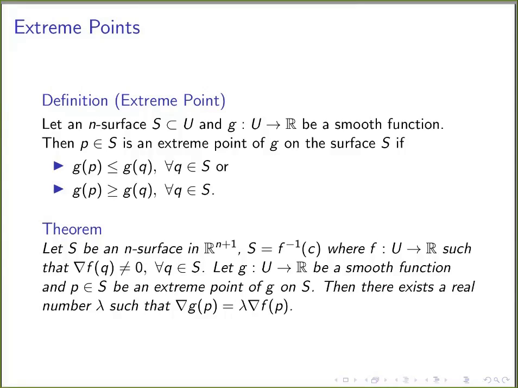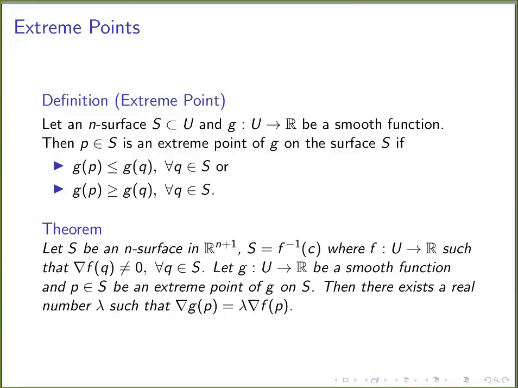Today we are going to see a theorem on extreme points of a smooth function on an n-surface S. So what is an extreme point? A point on that surface S is an extreme point of a smooth function g if the value of g at that point is less than the value of g at any other point on that surface, or greater than the value of g at any other point on that surface.